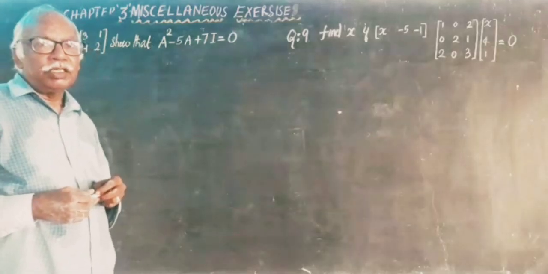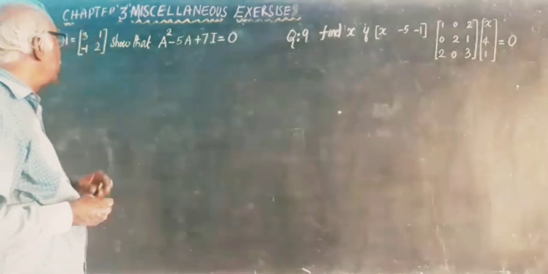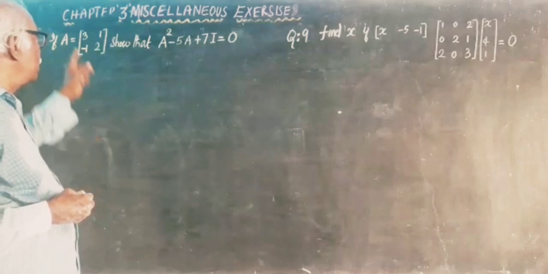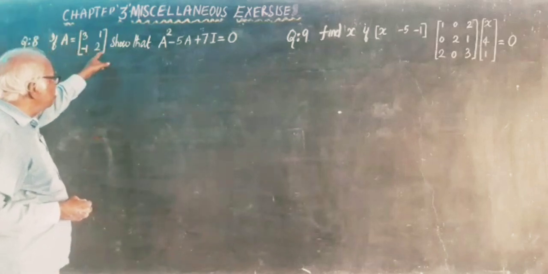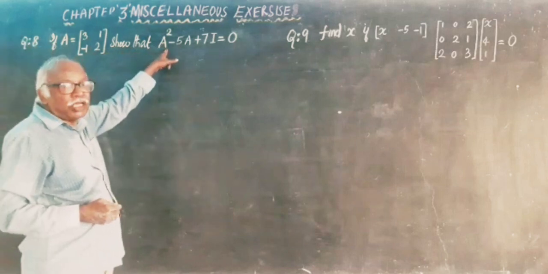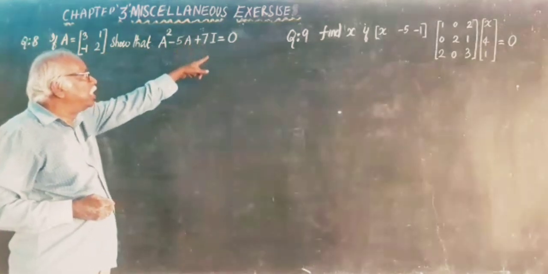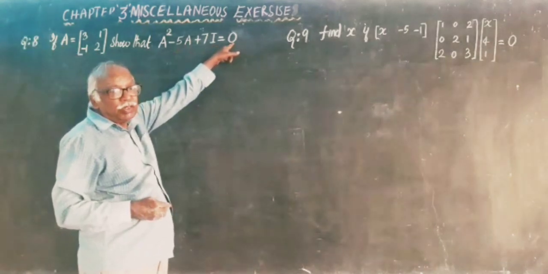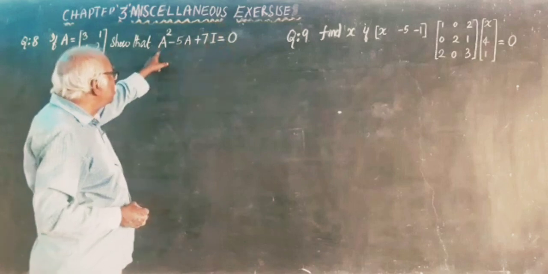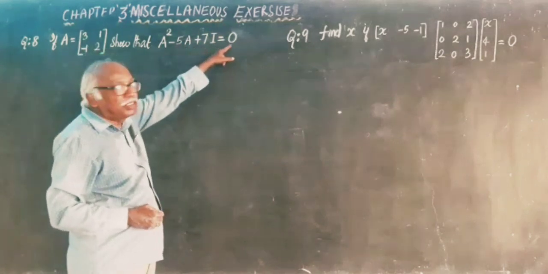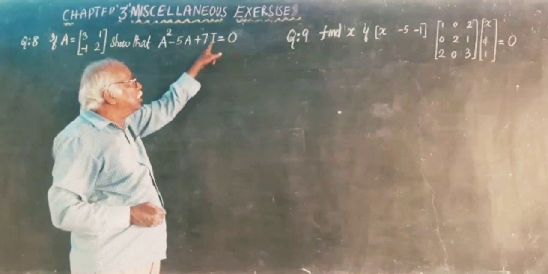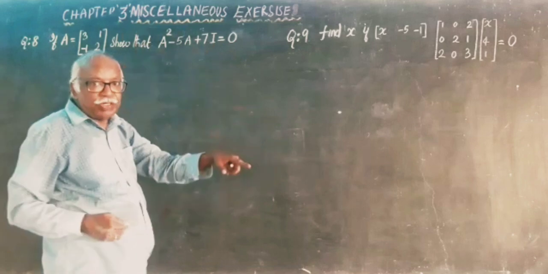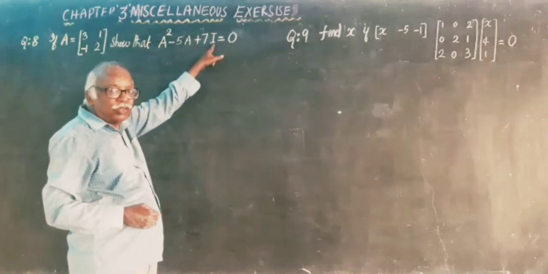Miscellaneous exercise, matrix chapter, question number 8. If capital A is equal to the 2 by 2 matrix 3, 1, minus 1, 2, show that A square minus 5A plus 7I is equal to, it is not 0, it is O, it is a null matrix. So to prove that it is a null matrix: A square minus 5A plus 7I is equal to null matrix. I is the identity matrix of order 2 by 2, since A is of order 2 by 2.